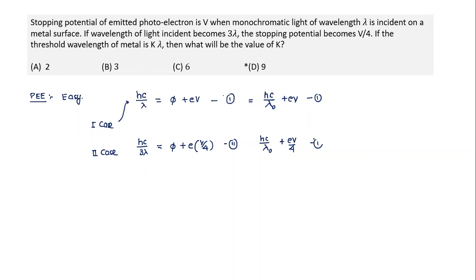All you need to do is pretty simple. This equation will be multiplied by 1 by 4 so that you can eliminate the V term here. If we multiply by 1 by 4, the equation becomes hc by 4 lambda is equal to hc by 4 lambda naught plus eV by 4. That's the second equation. When we take the difference of the two, we can easily solve for lambda naught. So this also was a fairly easy question.